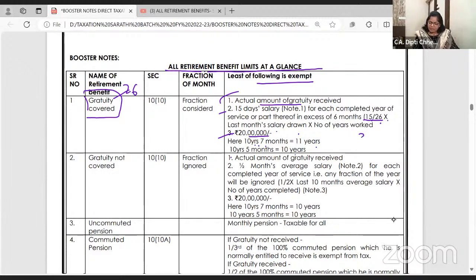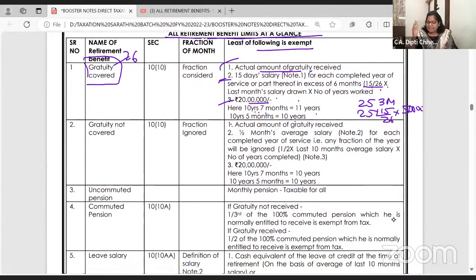So suppose you have worked for 25 years and 3 months. So for 25 years, 15 by 26 into say last month's salary of 50,000, this will be the second bit. One bit is actual gratuity received and the third bit is 20 lakhs. Ma'am, does 20 lakhs come in the exam? Yes, it comes. So the least of the three is exempt under the Gratuity Act and the remaining is taxable.